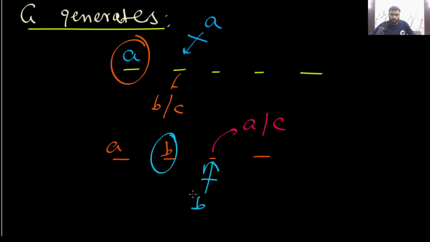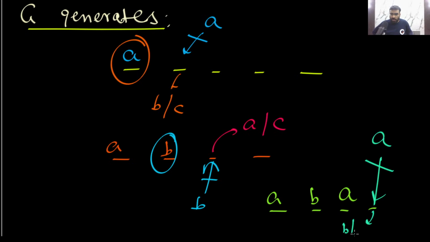So remember, you can easily see this is the observation we have already made: if the first symbol is A, then the next symbol will be either B or C. If this symbol is B, then the next symbol will either be A or C. Similarly, if this symbol is A, here you cannot put A. Then it will be either B or C.